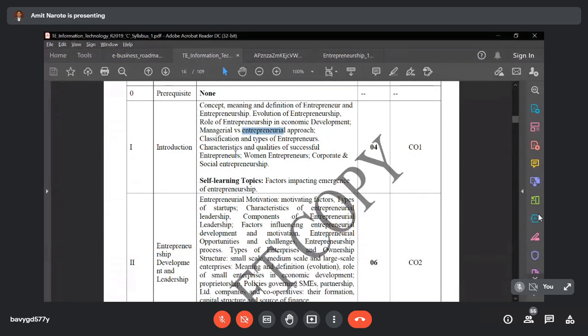Then women entrepreneurs. Here is a very important thing. It is often assumed that whenever you are talking about risky business, or business where the returns are not assured or are in danger, that part is done only by male candidates. But here we want to break that assumption, so for that purpose we are introducing the concept of women entrepreneurs. What are the roles of women entrepreneurs? That we are going to discuss.